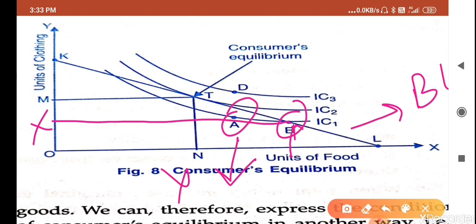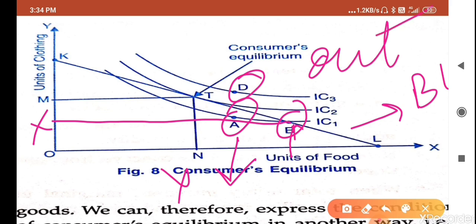And if we are discussing combination D, this is also out of the budget line, out of the budget line. So this is also not possible.